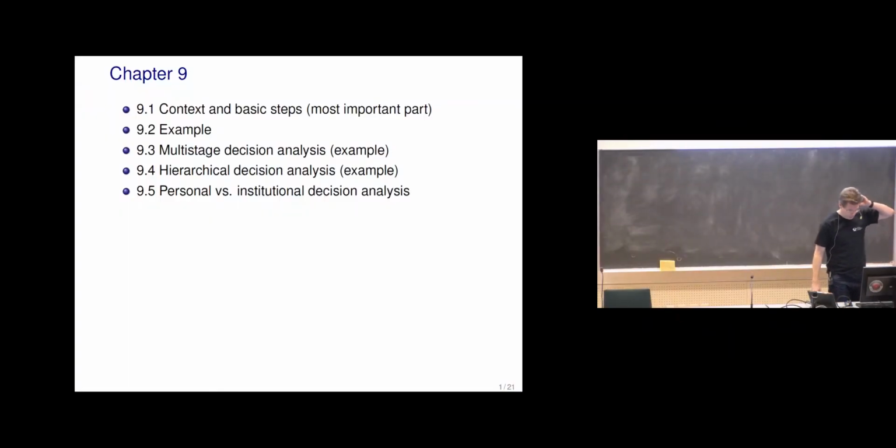Today I'll discuss chapter 9, decision theory, decision analysis, and I have also a bit more examples than in the book. Here the most important part in the book is just 9.1, and then most of the rest of the book is examples, although these examples are multi-stage decision analysis, hierarchical decision analysis, and also a bit of discussion then personal versus institutional decision analysis,